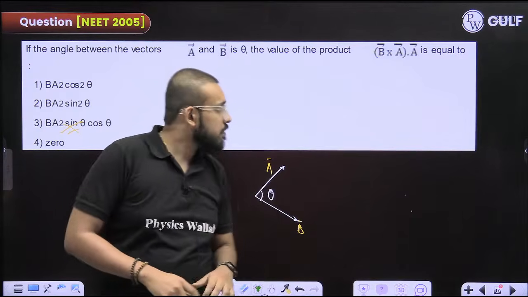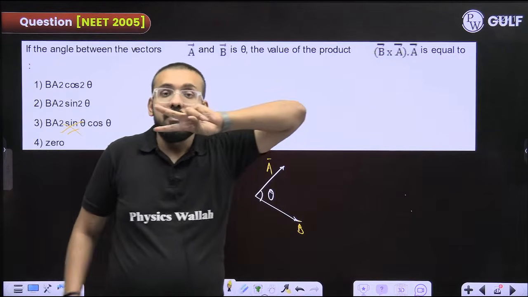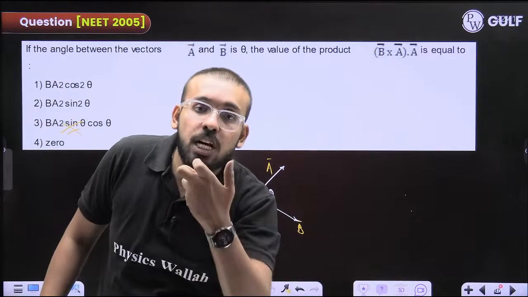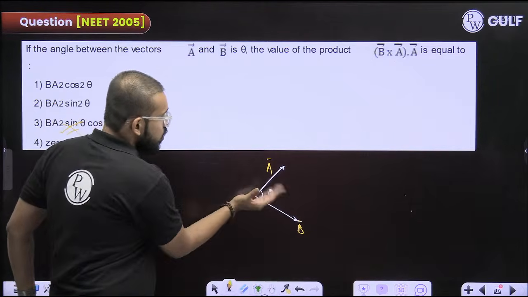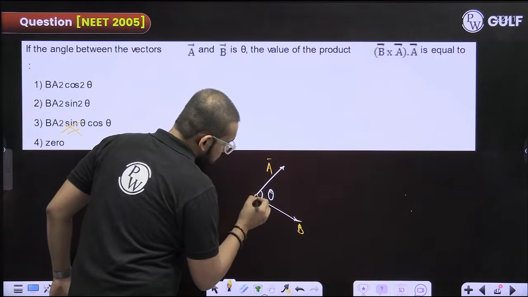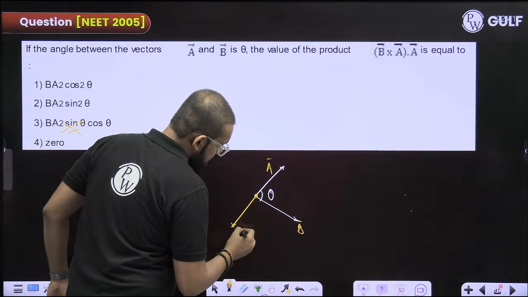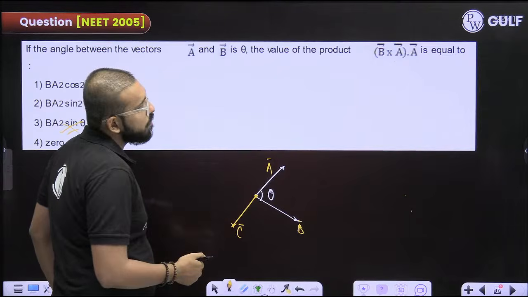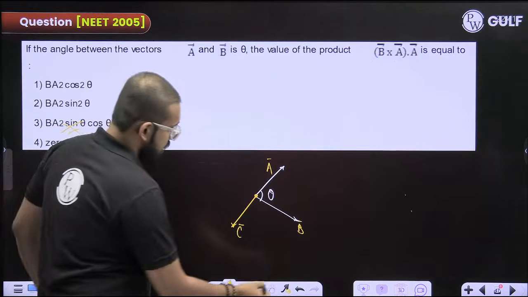Why? See, B cross A, whenever you do cross product, you get a vector quantity. So B cross A, when you do, it will be outwards the plane. Let me just draw like this. See vector, it would be outwards the plane. Dot A, 1 minute. Let me just draw like this.